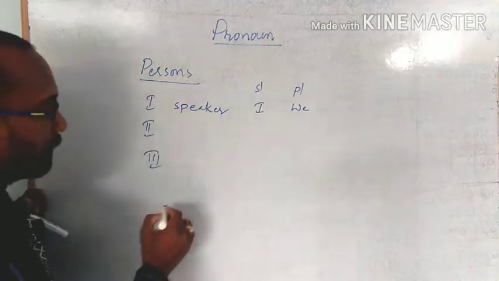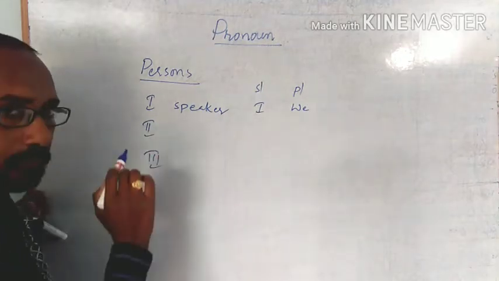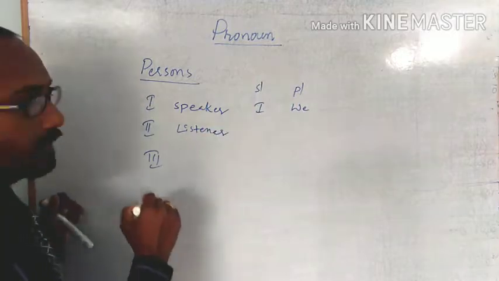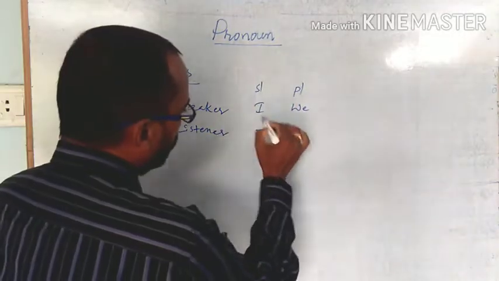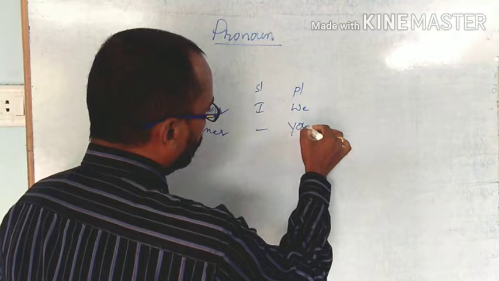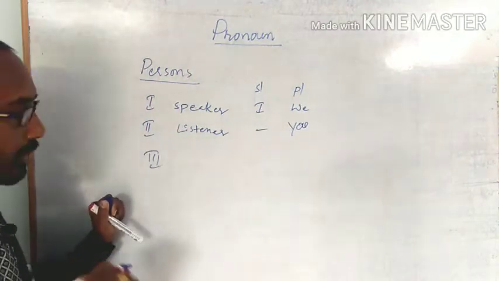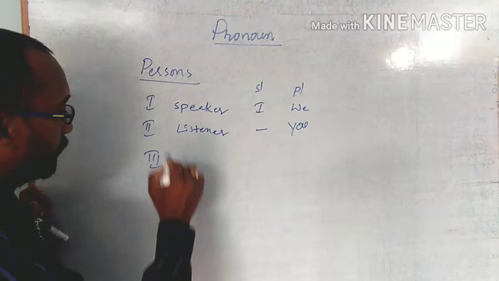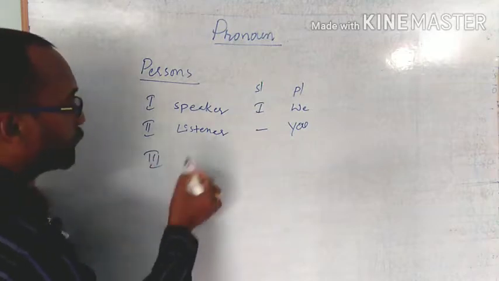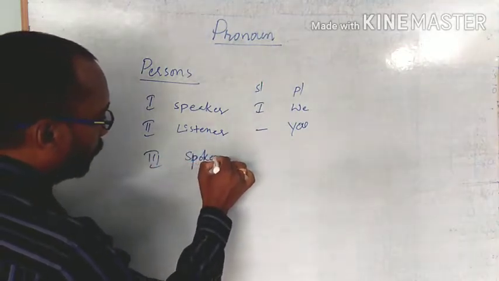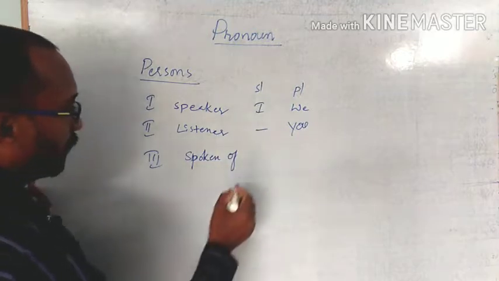The first person speaks and the second person listens. For the second person, singular or plural, we use only you. The third person means spoken of, the one spoken about.